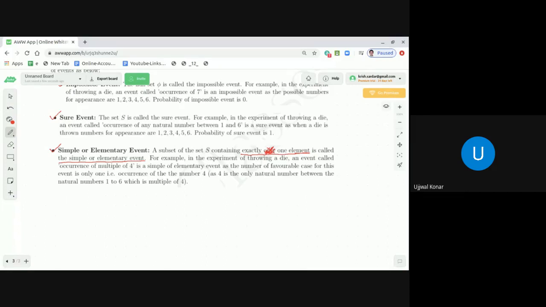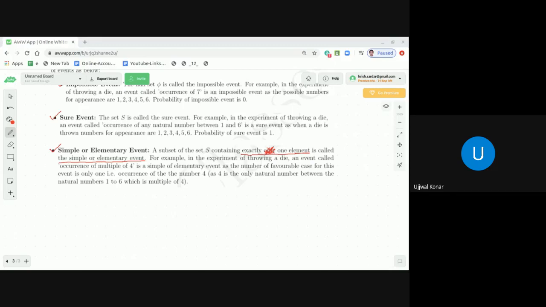So I repeat, dear students, before I proceed to the next point: a subset of the set S containing exactly one element is called a simple or elementary event. For example, in the experiment of throwing a die, an event called occurrence of a multiple of 4 is a simple or elementary event, as the number of favorable cases for this event is only one, that is the occurrence of the number 4. As 4 is the only natural number between 1 to 6 which is a multiple of 4, it qualifies to be a simple or elementary event.